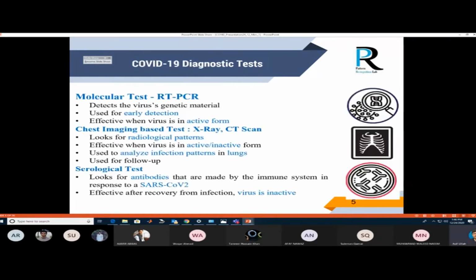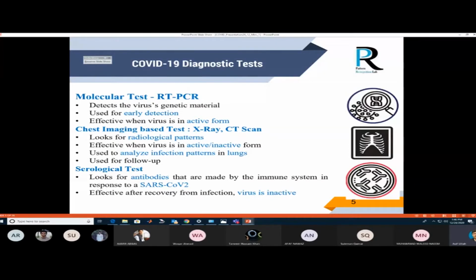The most common diagnostic tests are RT-PCR tests. RT-PCR tests are early detection tests. This detection test works when the virus is in active form. While in severe cases, when it infects the human organs, lungs or chest, then you have to move toward X-ray and CT scan analysis, where the virus is in active or inactive form. When the person has recovered and you are testing their antibodies, there is the serological test.